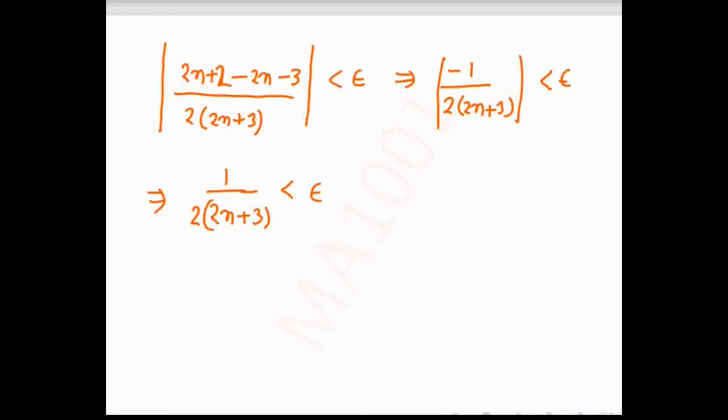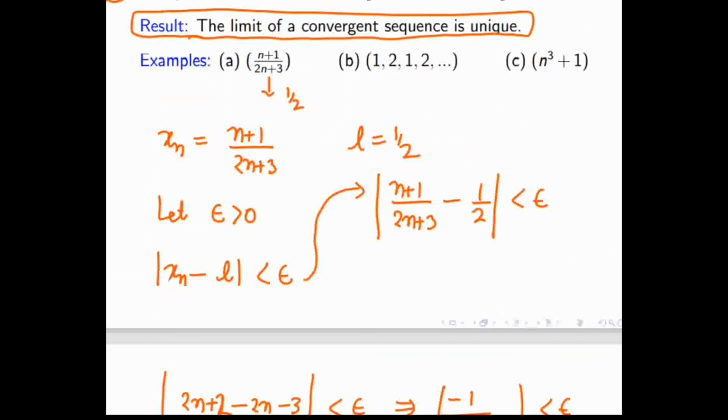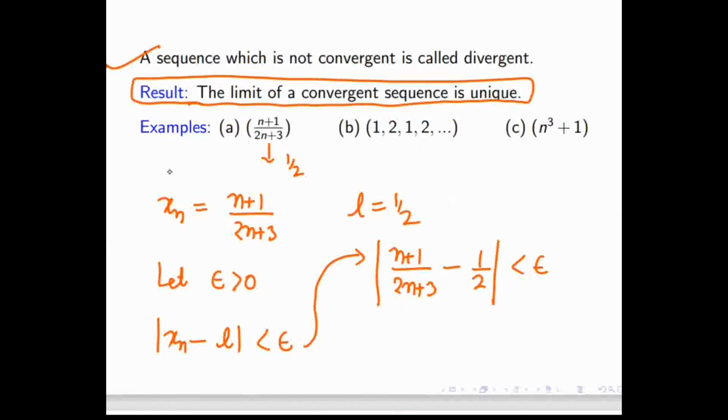So now what we have to do? We have to find a natural number. At first you take L equal to 1 by 2? Yes, I took L equal to 1 by 2 because we are just assuming it will converge to half. We don't know the actual L. You can take L anything, like 1 or 2, but you have to show that. If you are not able to show that, that means that L will not work. Here n tends to infinity, it is going to half. That's why I'm taking L equal to half.